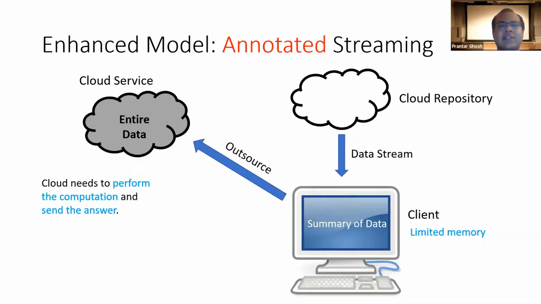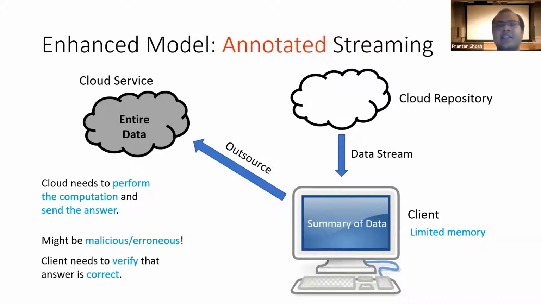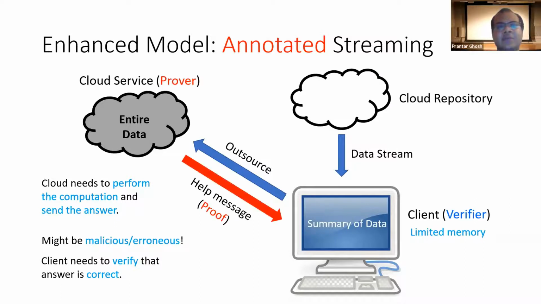Then the cloud needs to perform the computation and send the answer to the client, but it might be that the cloud was hacked, or it might have incurred some network or hardware failure. That's why the client does not want to blindly trust it. And so the cloud, whom we now call a prover, sends a proof or a help message to the client, whom we call a verifier.